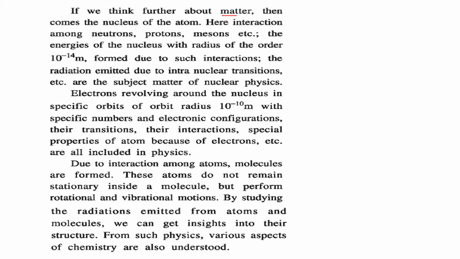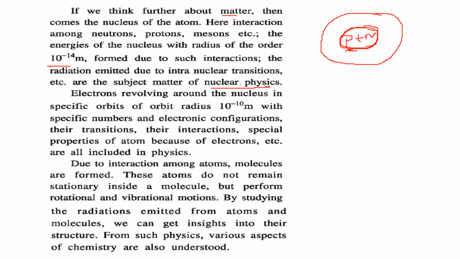If we start thinking about matter, then we think about an atom. An atom has a nucleus. The nucleus has protons and neutrons. Then electrons are outside. Besides proton and neutron, we also have one more thing, which is the meson. So there is an interaction going on, and the energies of the nucleus, with a radius of the order of 10 to the power minus 14 meter, are formed due to such interactions, and the radiation emitted due to intranuclear transitions. These are also the subject matter of nuclear physics.